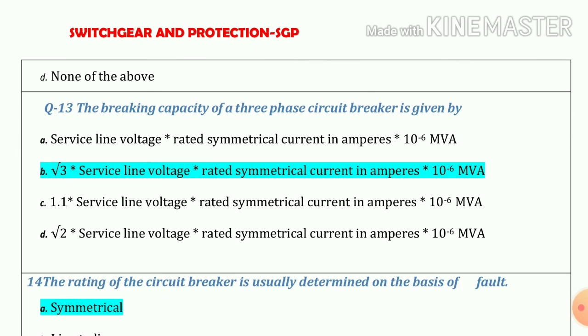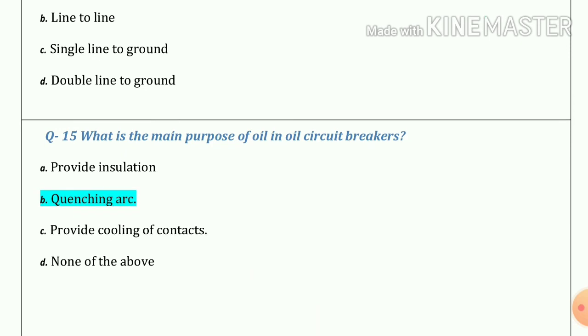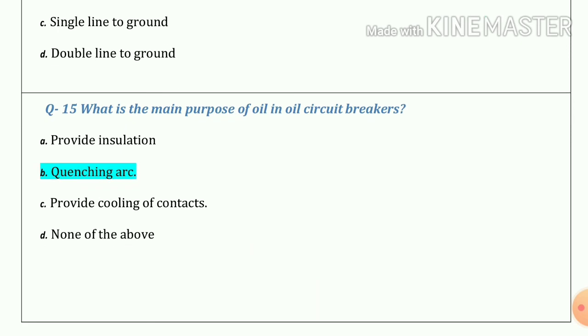Question number 13. The breaking capacity of three-phase circuit breaker is given by option B, √3 service line voltage multiplication rated symmetrical current in amperes. Question number 14. The rating of the circuit breaker is usually determined on the basis of symmetrical faults. Question number 15. What is the main purpose of oil in oil circuit breaker? So the answer is quenching arc.